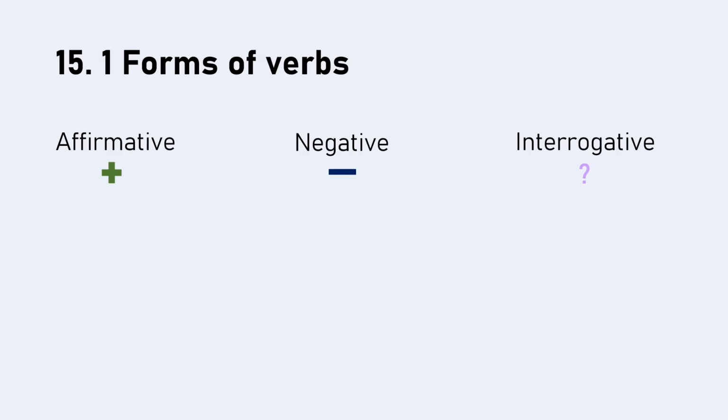So in the affirmative form, if we take the infinitive, then nothing changes, it's just the infinitive. Играть, for example, this means to play. To turn it into a negative form, in Russian we have to add on this не particle. Не literally just means not. Не играть. Not to play.